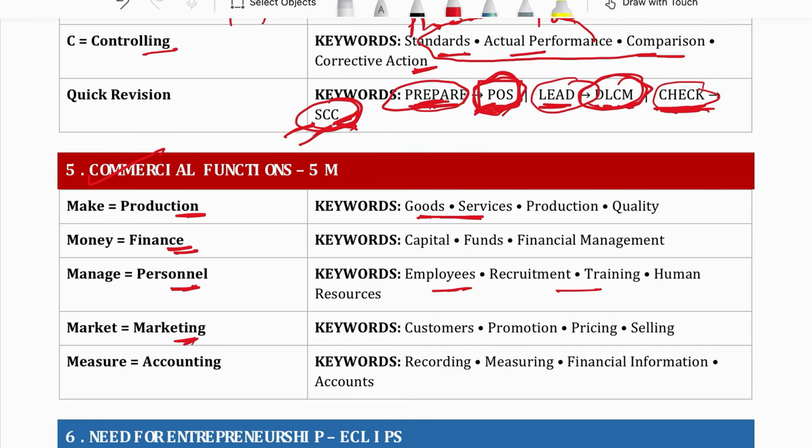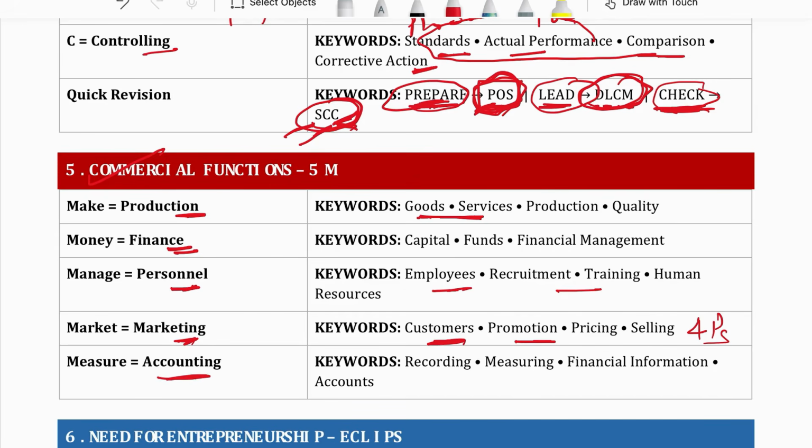Then marketing means to understand the needs of the customer, then make the product as per the needs of the customer, then inform the customers that okay, my product is ready as per your need, come and buy it. That is done through promotion. So under marketing, an entrepreneur performs the 4 P's of marketing.